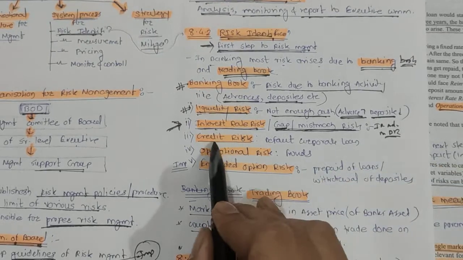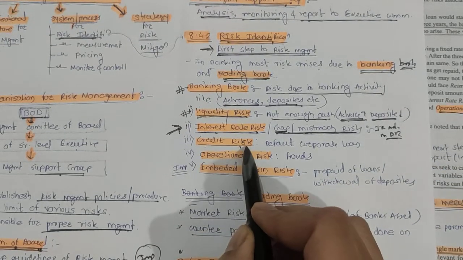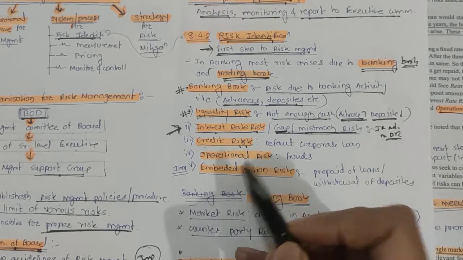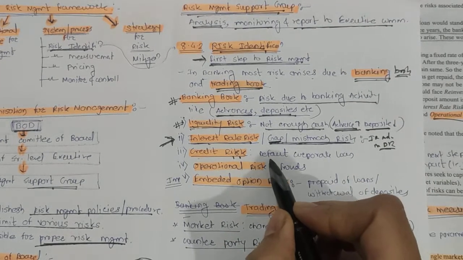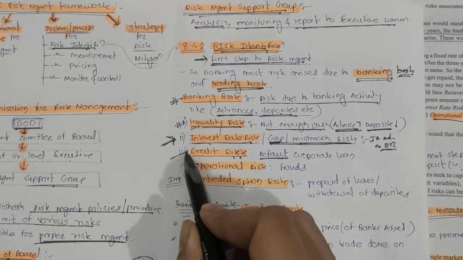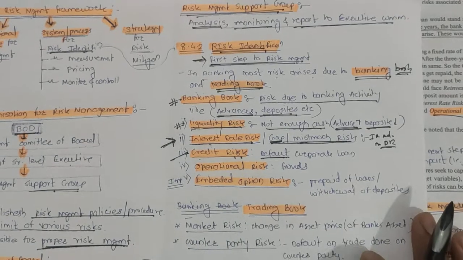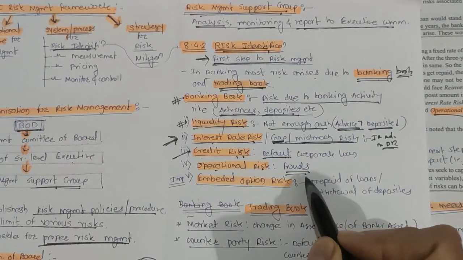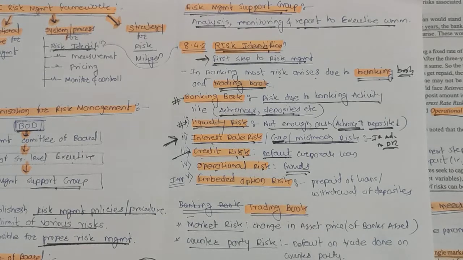Next is the credit risk. What is the credit risk? Whatever loan or advance you pay to a borrower, if it becomes default, then it is a credit risk, right? That we all know, that is basic. Next is the operational risk, like frauds, right? That comes under the operational risk.